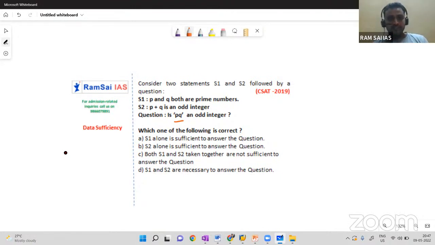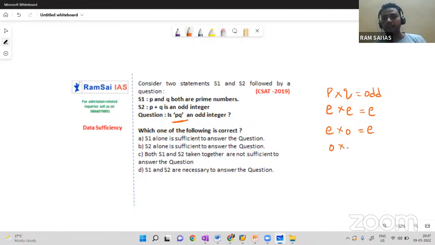So the question is: is PQ an odd integer? P and Q may be odd or even. If we go with even and even, the product will be even. Even and odd, the product will be even only. Odd and even, the product will be even only.